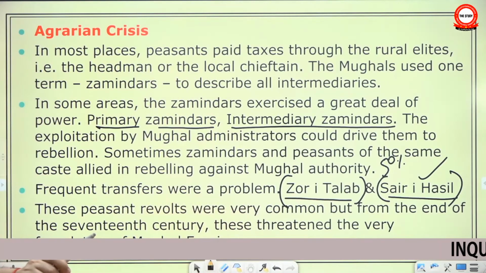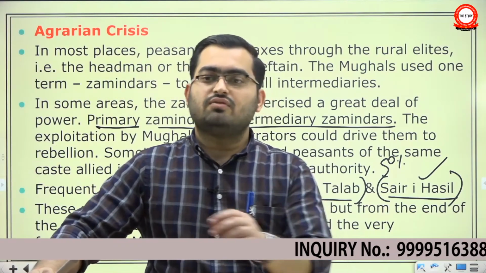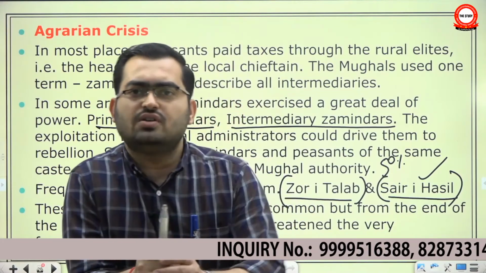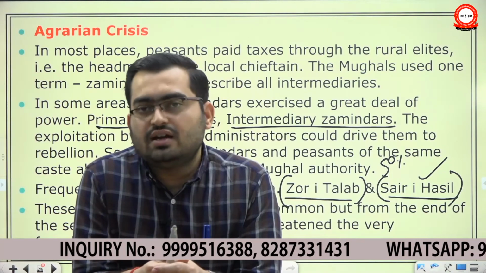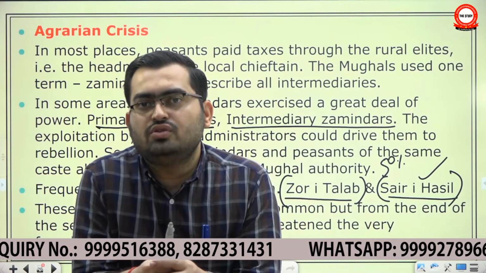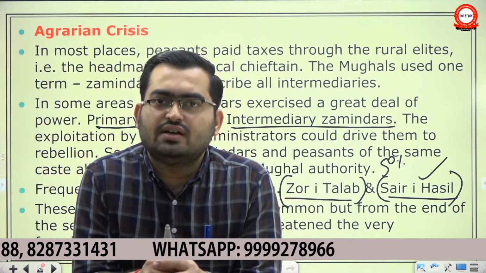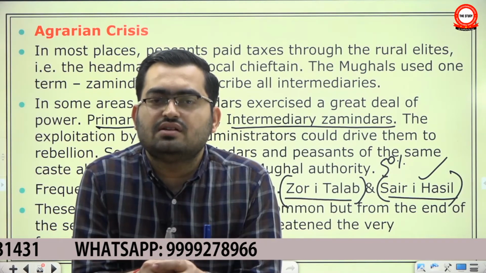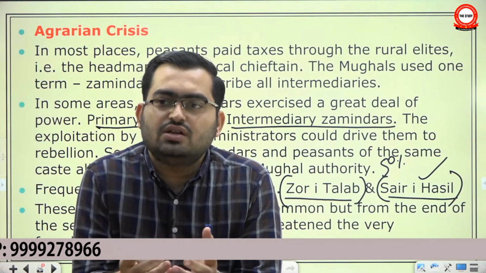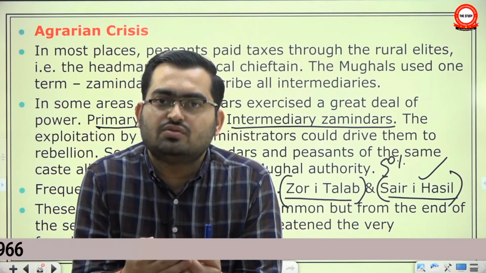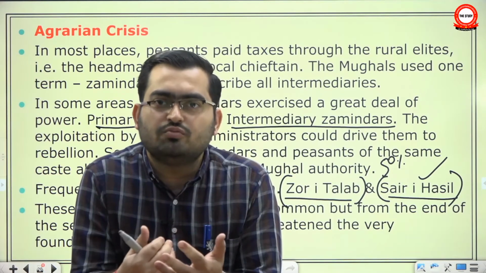Also, many people, especially the European visitors who came to India, Francois Bernier and such, said that since Mughal Jagirdars were transferred so frequently, you are being given a Jagir at a particular place, but it will be taken back from you in 2-3 years. So does that Jagirdar have any incentive to improve agriculture? Why should he invest in agriculture? Why should he undertake productivity enhancement? Because he knows that if I invest today, that Jagir will be taken away from me. So there is no incentive to invest, to improve productivity.